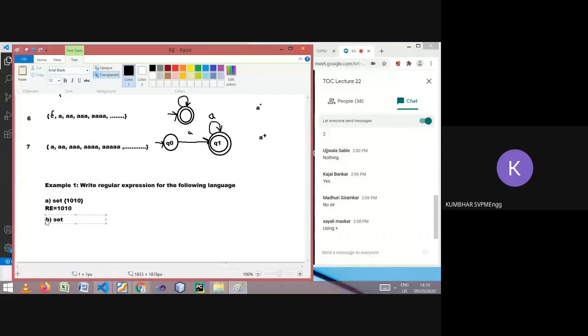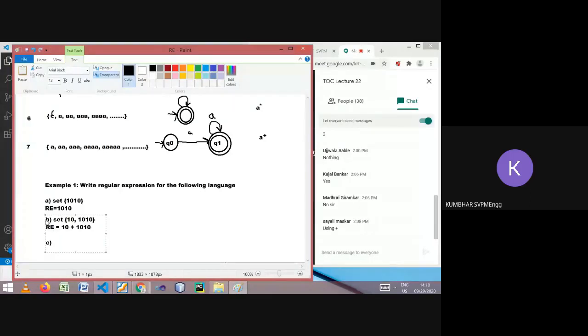Suppose the set is given as, let's say, 10 is one string and 1010 is another string. So can you tell me how we can represent it using regular expression? 10 plus 1010. Perfect, so you are getting it. 10 plus 1010. Perfect. Let's go for next.